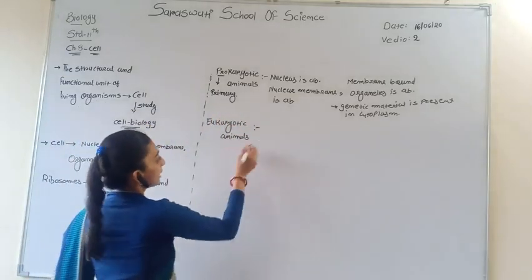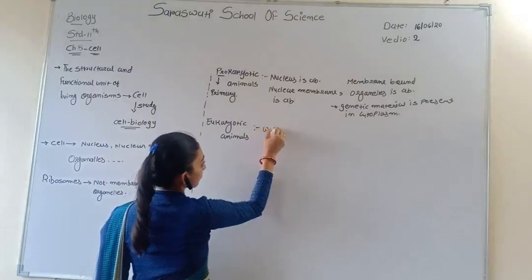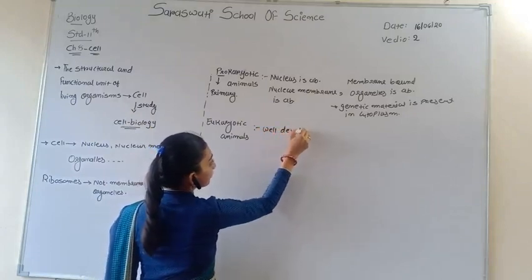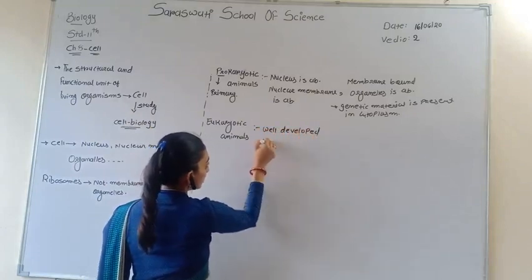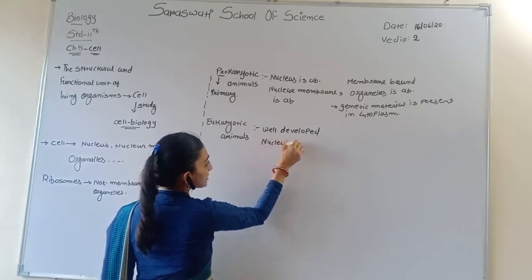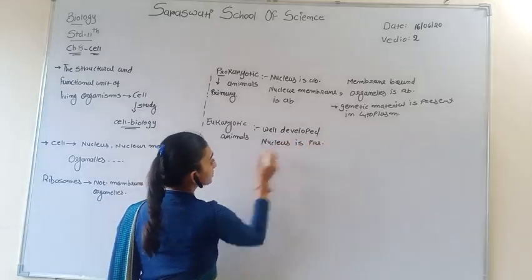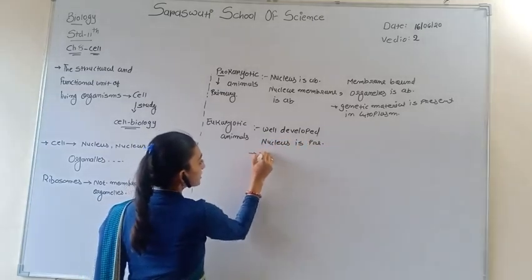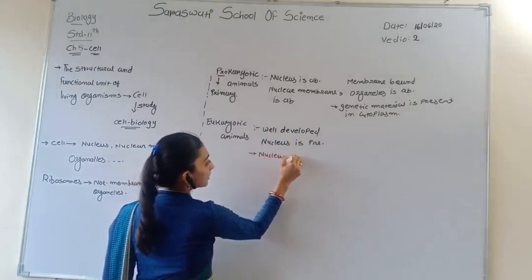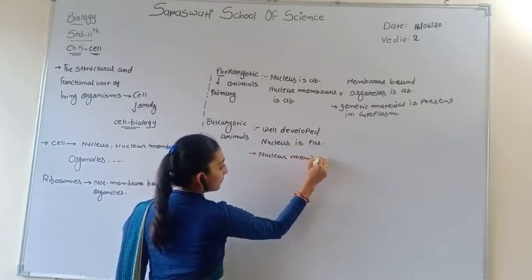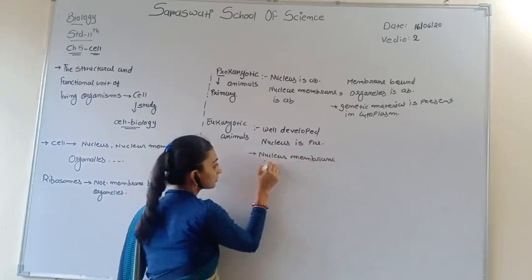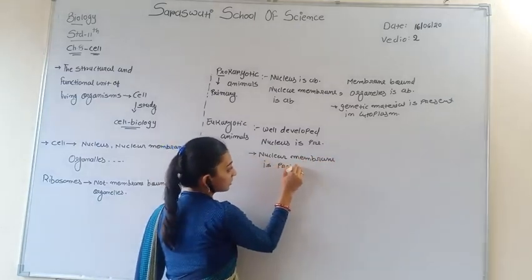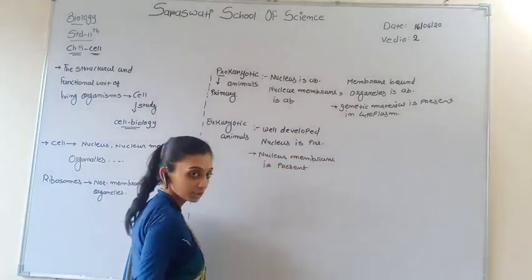In eukaryotic organisms, a well developed nucleus is present. The nucleus is surrounded by the nuclear membrane, which protects the nucleus.